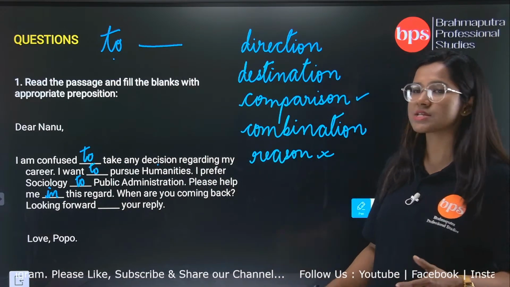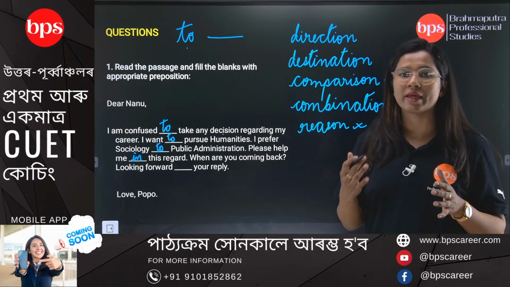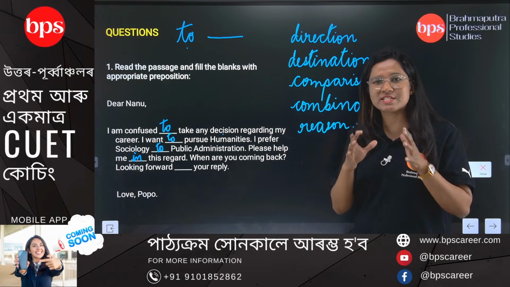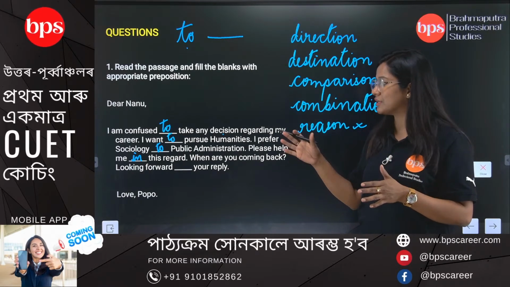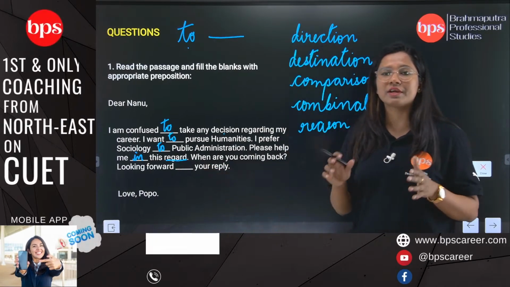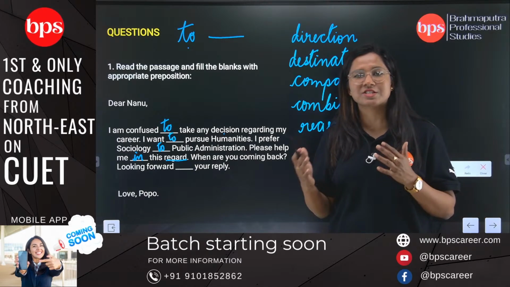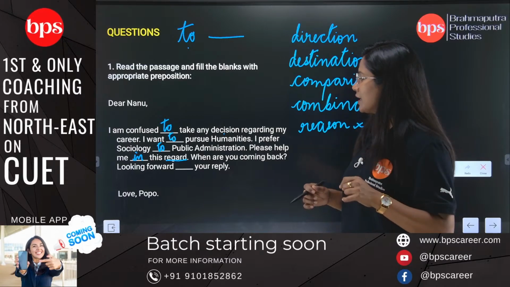In this regard means, when we put the preposition in, it is something when there is the placement of the object or the noun. But here, because there is some kind of a matter, in cases related with matter also, we put the preposition in. Okay.